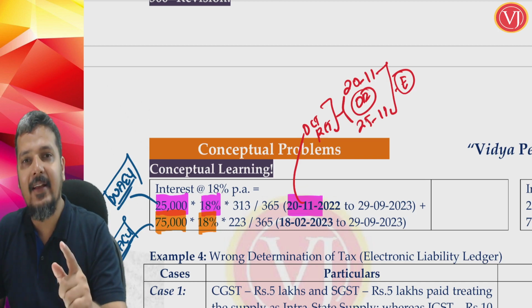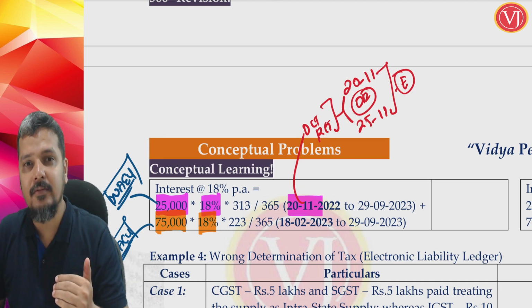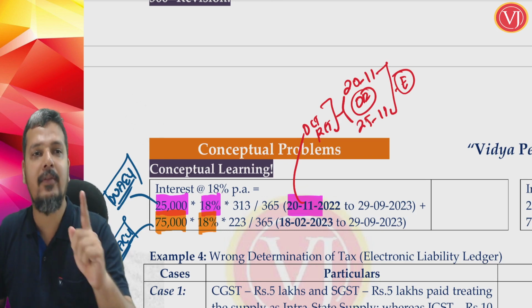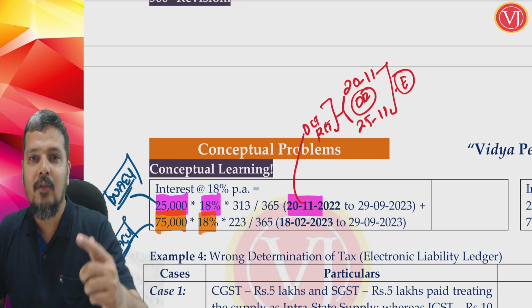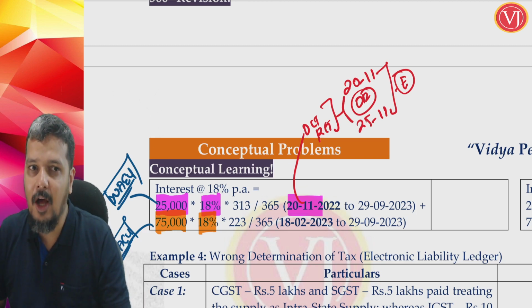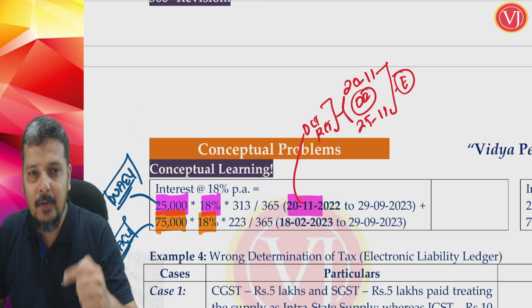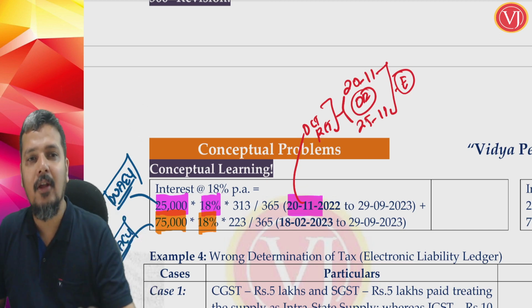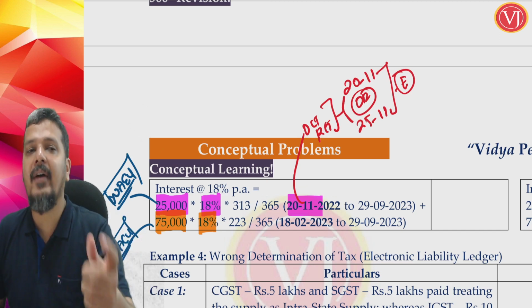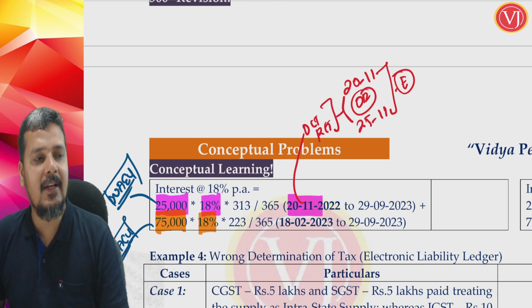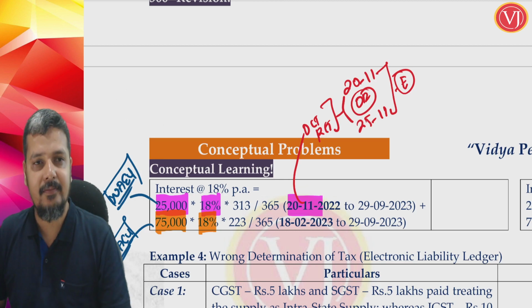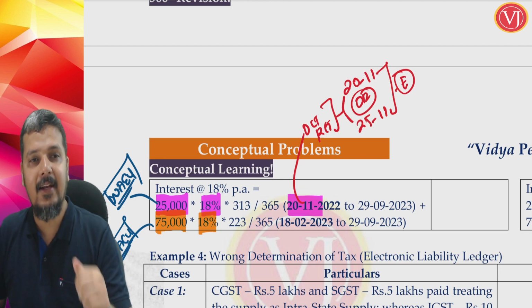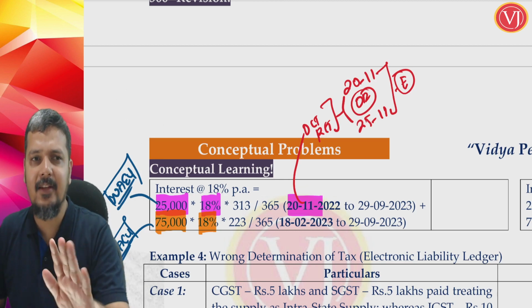When my credit balance came down below 1 lakh, first time from 1 lakh to 75,000, was when I filed my October month return. So my credit balance has come down, and I have wrongly utilized only now to the extent of 25,000, while filing my October return. So for that October month, take the actual date or the due date, whichever is earlier. From that date, interest will start. I am not even touching the end date.